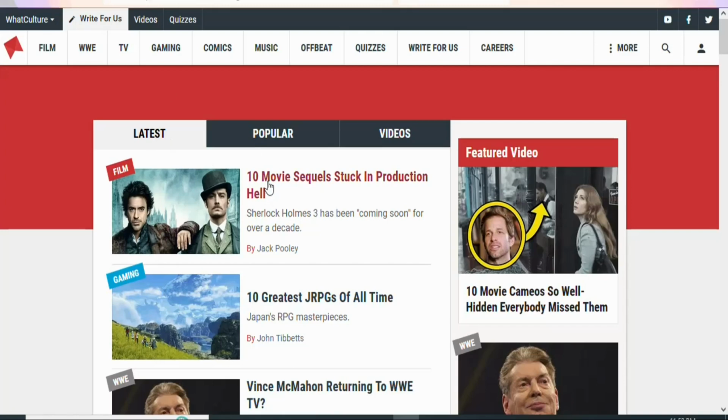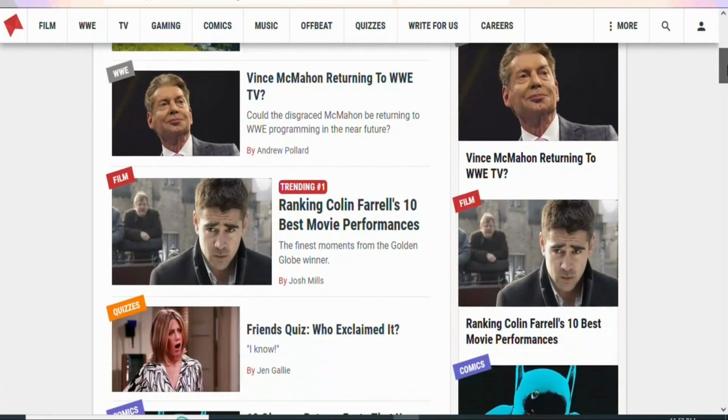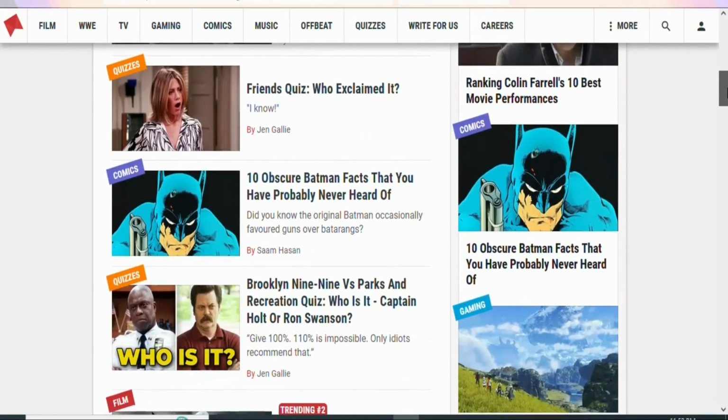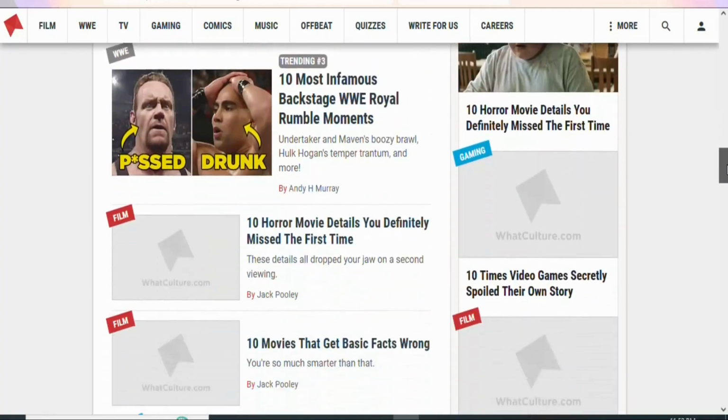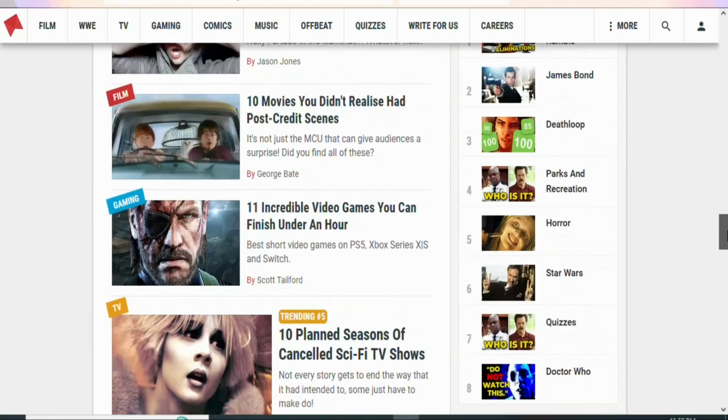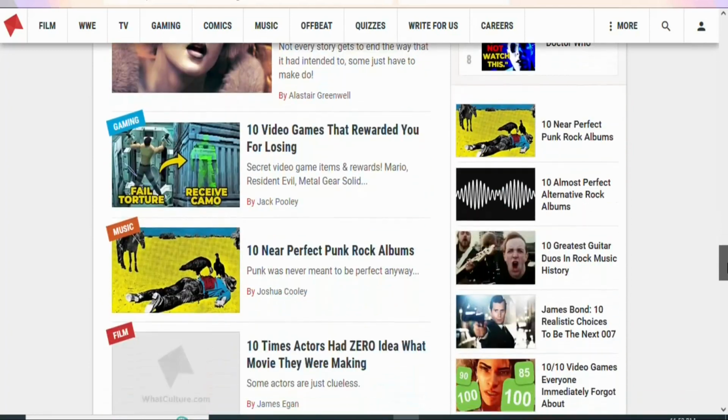You can see these are the latest articles that people have published on this website. They are list articles. You can see 10 greatest, 10 movies and the rest. So you can equally write an article like this and you are going to be paid anytime your article is published on this website. You can see a whole lot of different articles that people have published and they are making money with these articles.